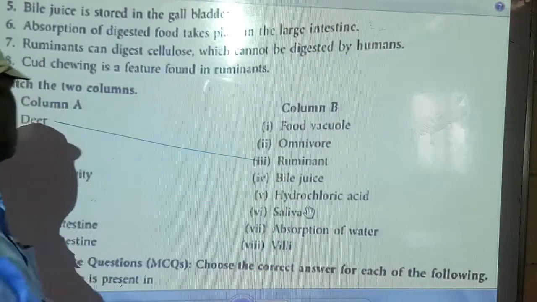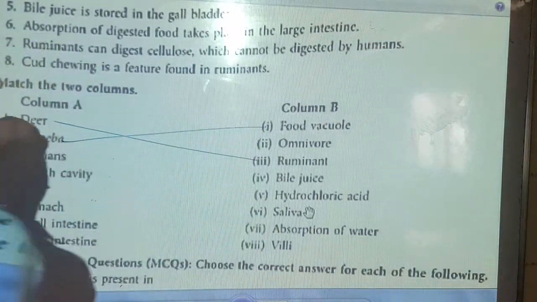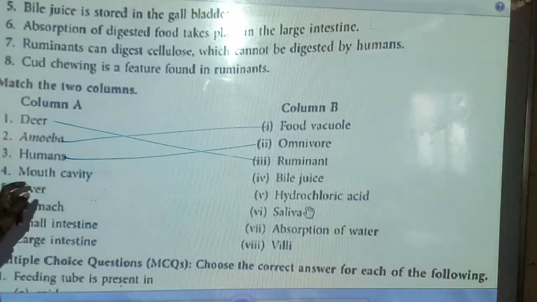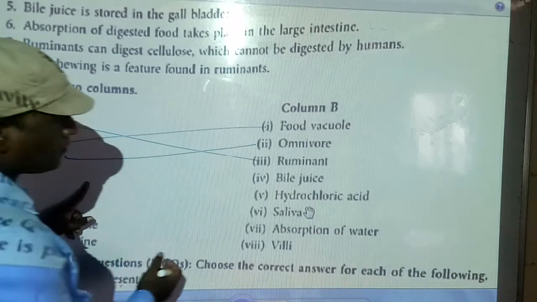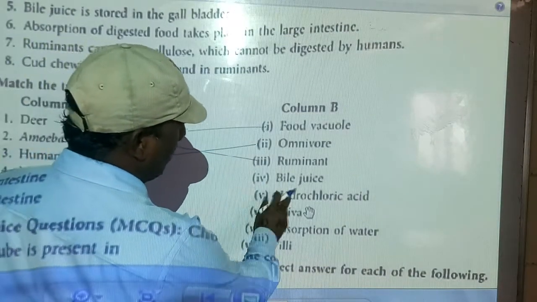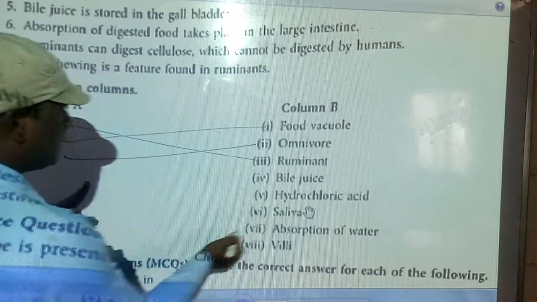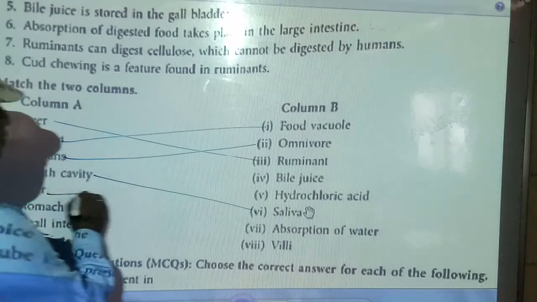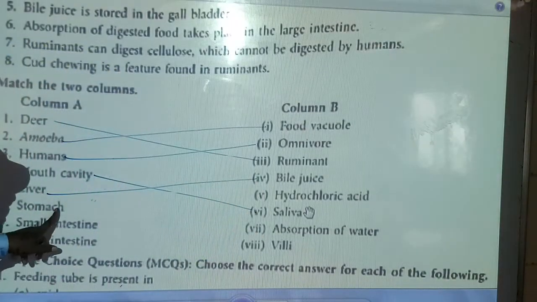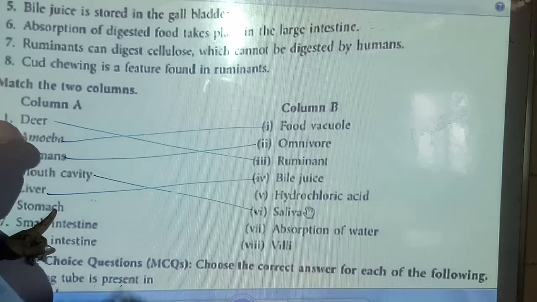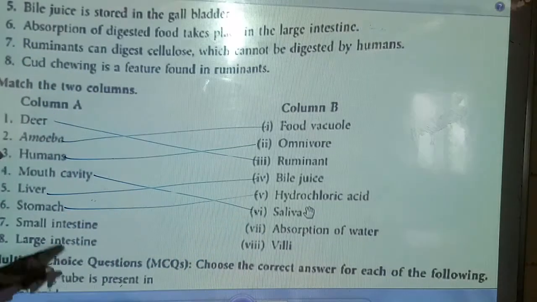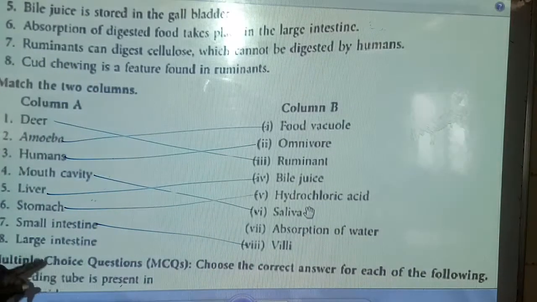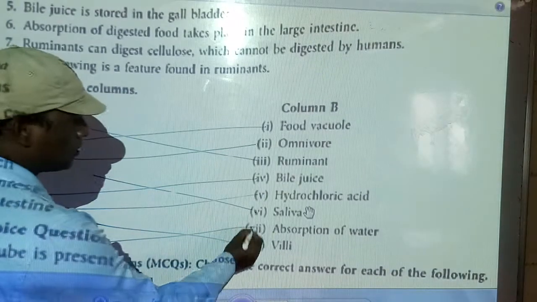Next, amoeba: food vacuoles, because it has food vacuoles. Yes, correct. Third, human: human is omnivorous. Mouth cavity: bile juice no, hydrochloric acid no, saliva. Mouth cavity, saliva. Liver: bile juice. Stomach: hydrochloric acid. Small intestine: villi. And large intestine: absorption of water.